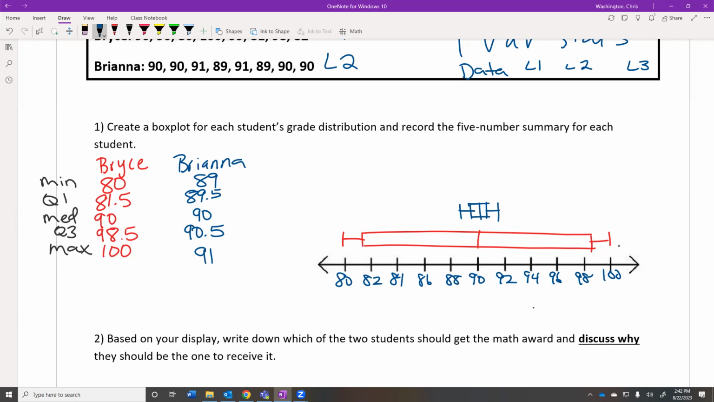Number 2, based on your display, write down which of the two students you think should get the math award. Which of the two students do you think should get the math award? So, based on what we've done so far, who thinks Bryce should get the math award? Cash? Jordan? I don't have either one. Andrew's not sure. Bailey said Bryce.